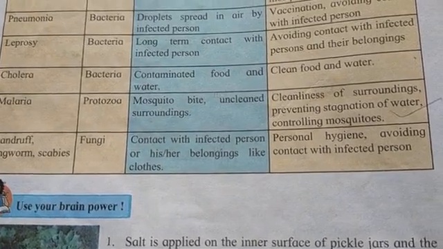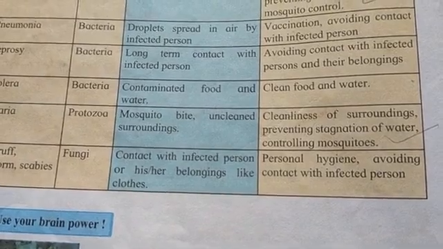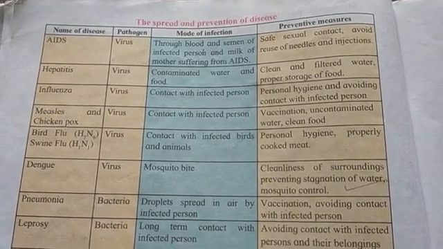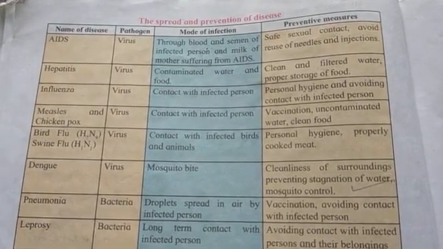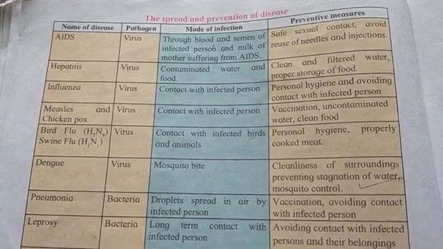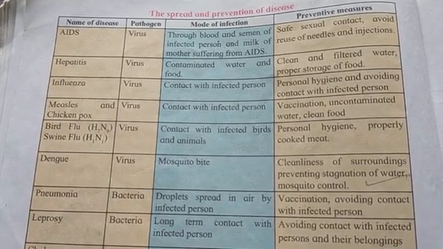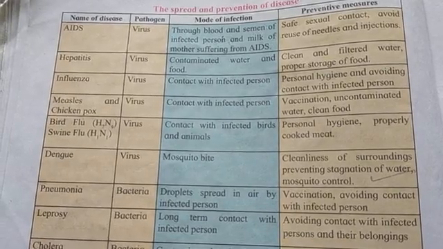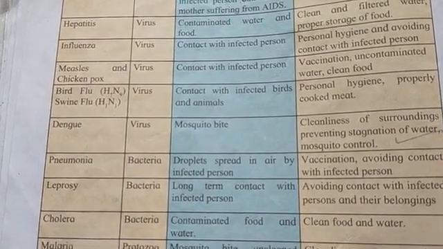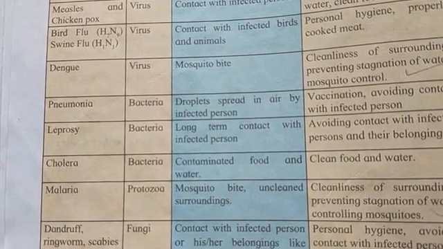Okay students. So here we have finished the other microorganisms which are harmful to us. Let's see which diseases we have discussed. The first is AIDS, second is hepatitis, third is influenza, fourth is measles and chickenpox, fifth bird flu and swine flu, the sixth one is dengue, seventh one is pneumonia, eighth leprosy, ninth cholera, 10th malaria, 11th last is dandruff, ringworm and scabies.